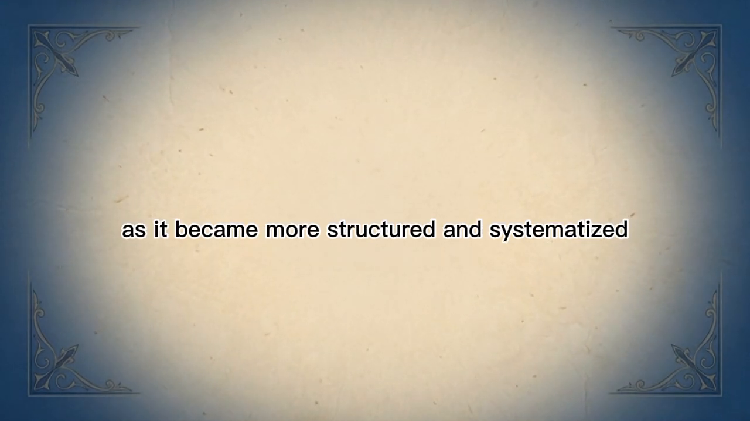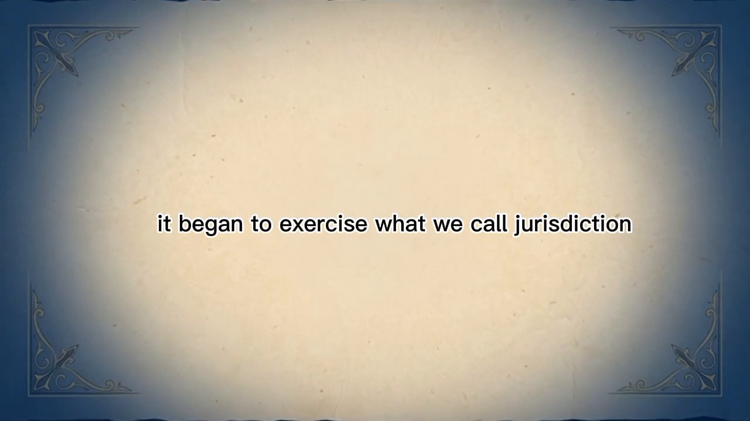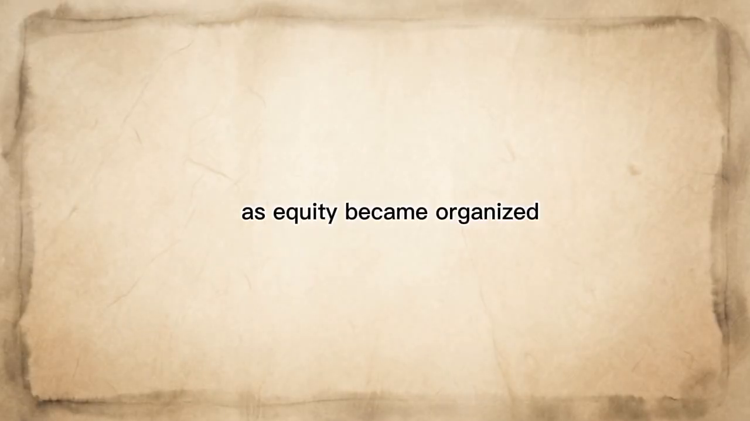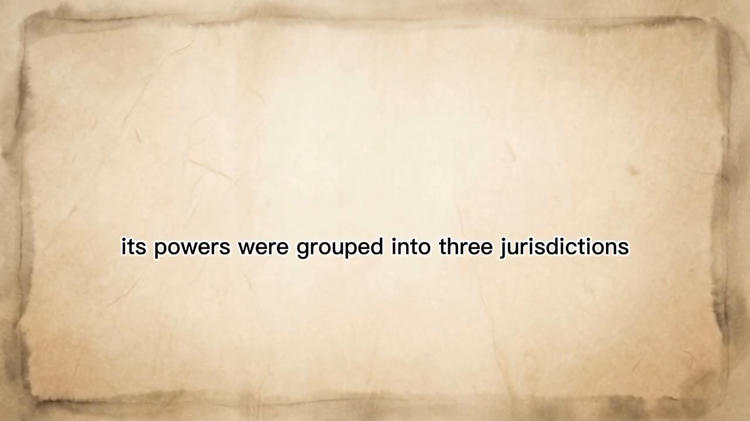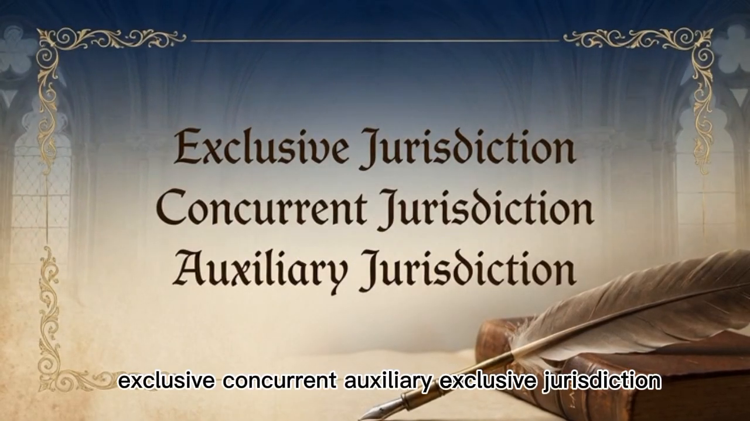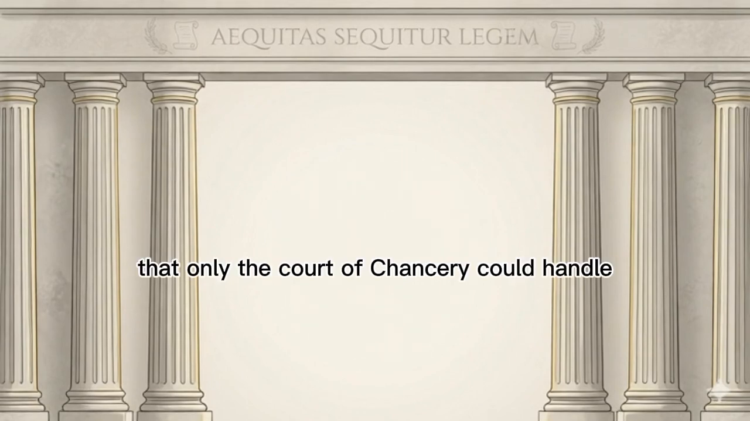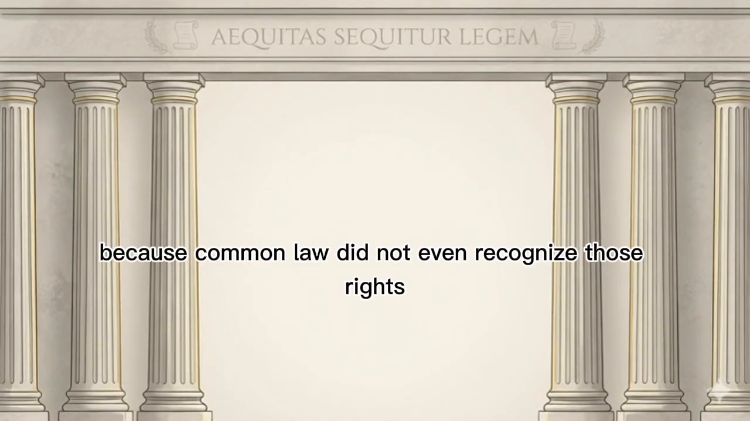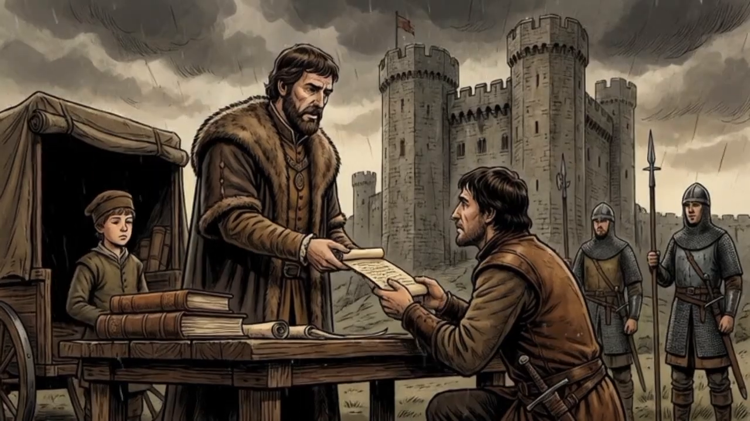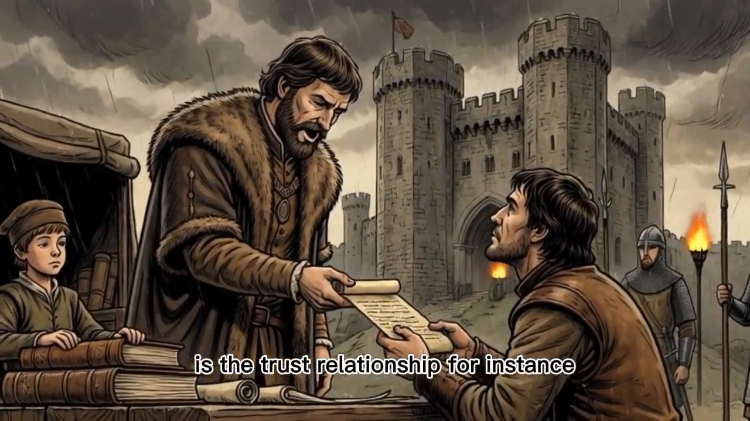As it became more structured and systematized, it began to exercise what we call jurisdiction. As equity became organized, its powers were grouped into 3 jurisdictions: exclusive, concurrent, auxiliary. Exclusive jurisdiction refers to matters that only the Court of Chancery could handle, because common law did not even recognize those rights. An example of an exclusive jurisdiction is the trust relationship, for instance.